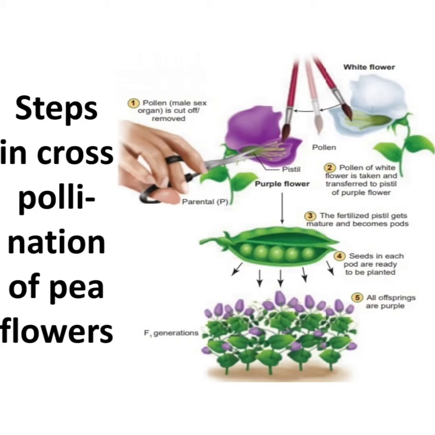What are the steps he did in cross-pollination of the pea flowers? He removed the male sex organ containing the pollen from a purple flower. And he took the pollen of a white flower and transferred it to the pistil of the purple flower. So the purple flower acted as the female sex organ containing flower, and the white flower acted as a male flower, and the fertilized pistil gets mature and becomes pods.